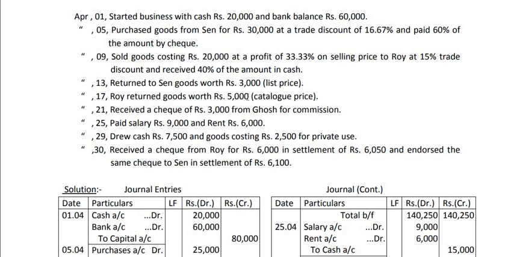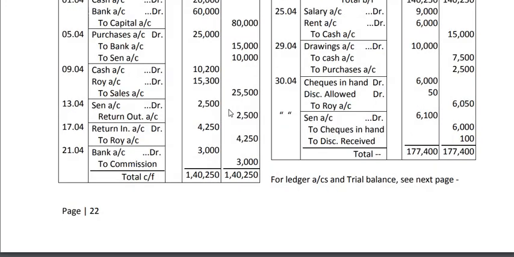So of that we have to deduct 15%. 15% of 5,000 is 750. So when we deduct 750 from 5,000, we get this figure. So the entry will be return inward account debit to Roy account. This is on 17th April.